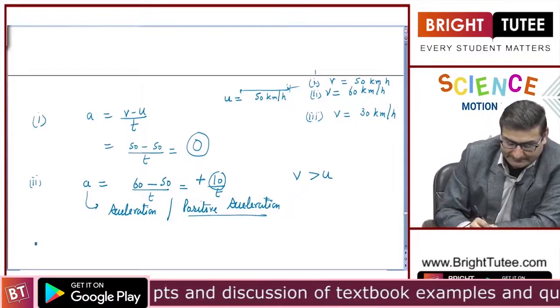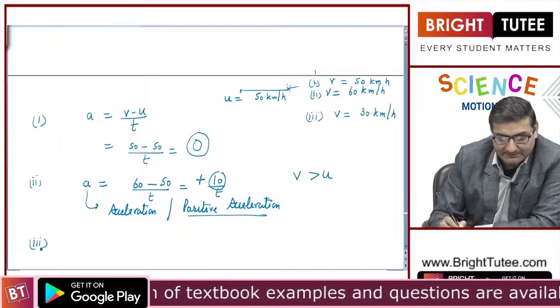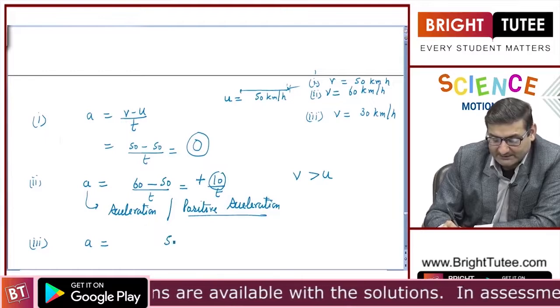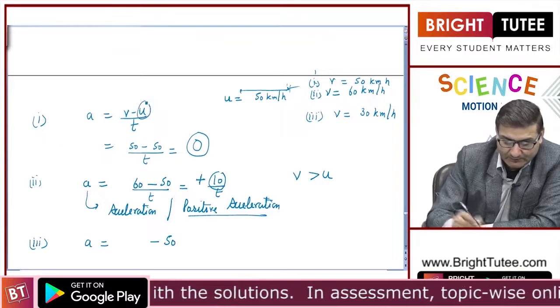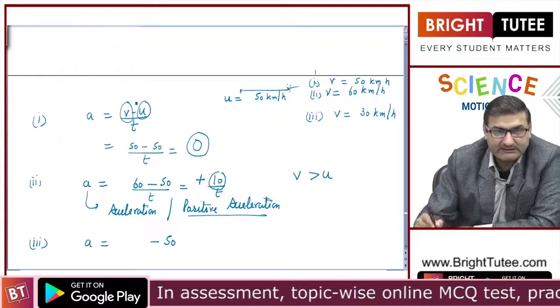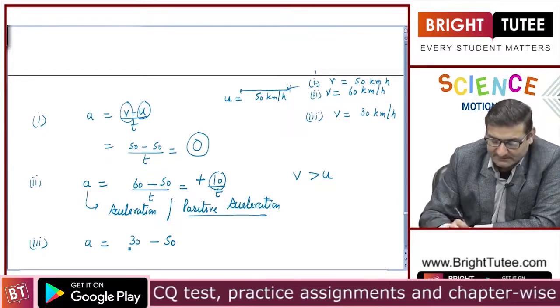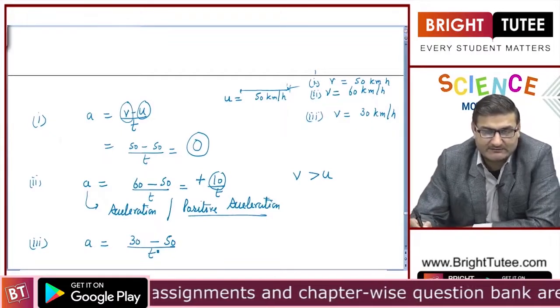Now quite importantly, let us take the third possibility, that our initial velocity u is 50, and the final velocity is 30 kilometers per hour in whatever time, 2 seconds, 5 seconds, whatever.